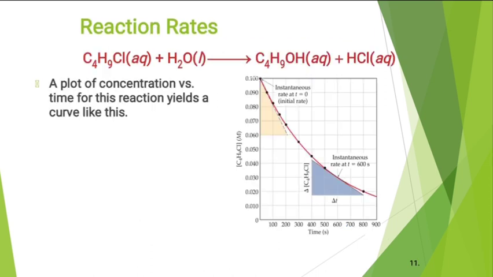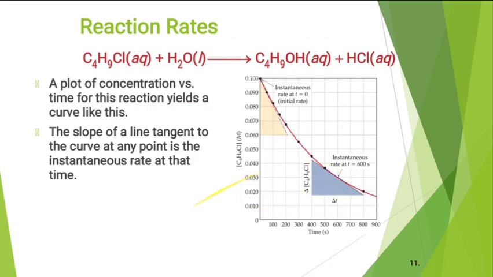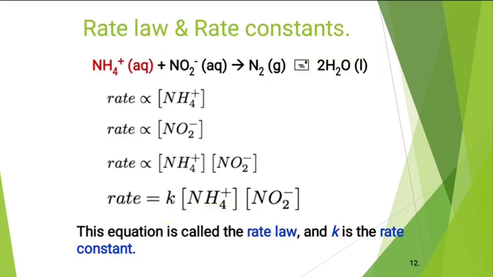So order is the sum of the powers of the concentrations. So 1 plus 1, it will be 2.